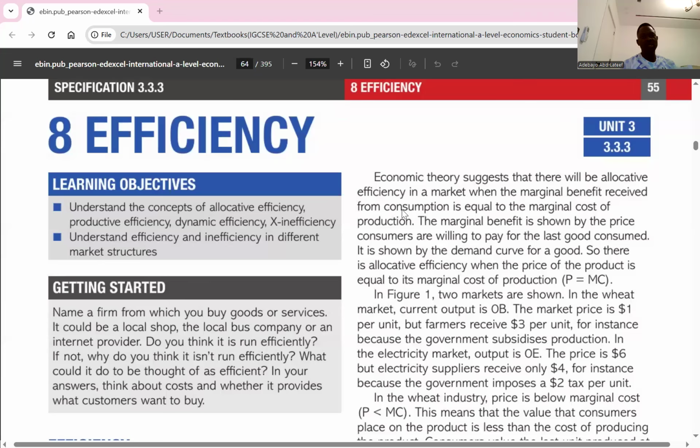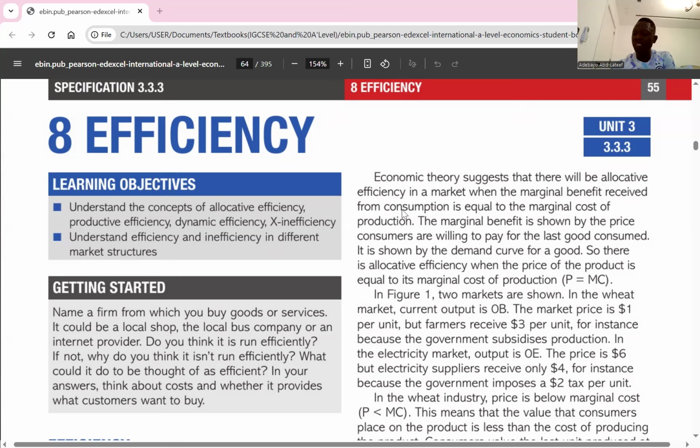We'll continue with economics A level, efficiency, chapter 8. Now, when we talk about efficiency, efficiency simply explains how the market mechanism allocates resources. So that's what efficiency is simply talking about, how best you are able to allocate your resources. So here I wrote: efficiency explains how the market mechanism best allocates resources.